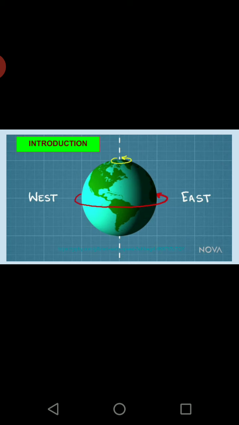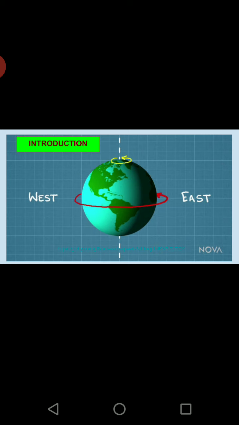You should always know and learn that the earth moves from west to east. We have considered this for our sake, so that we can know that the eastern hemisphere, that is the eastern side, comes in front of the sun first, and then comes the western side.